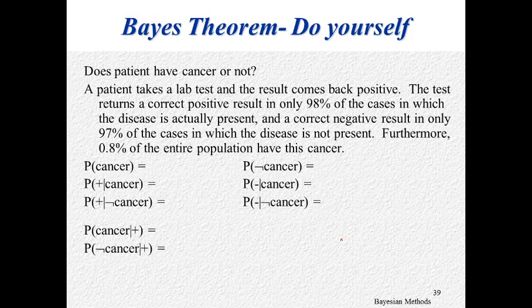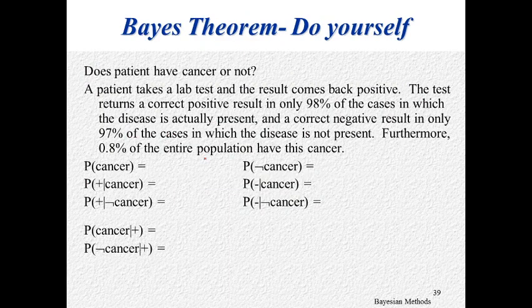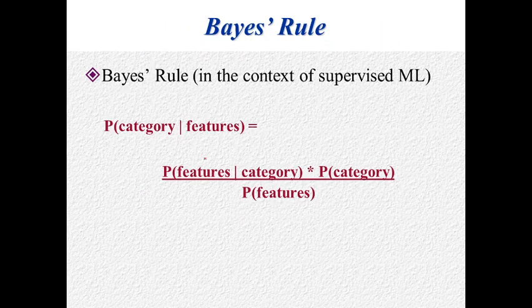Then this example you can take as a homework. This is also another famous example: does a patient have cancer or not? You can find out all the probabilities and you can find out the answer. Then, in the context of supervised machine learning, what is this X and Y? So far, we were considering only mathematics, X, Y, and all. What is this X and Y?